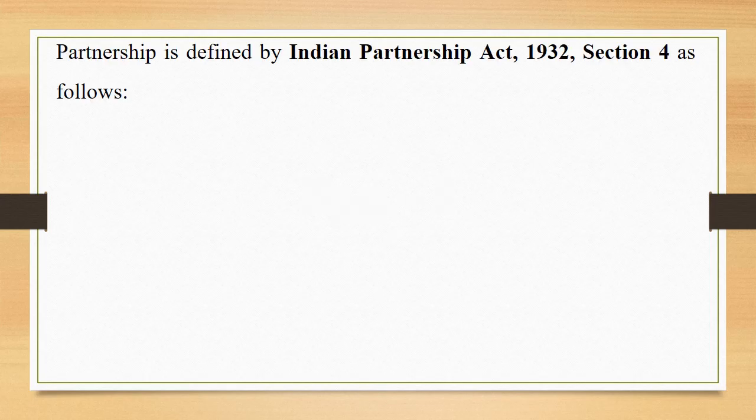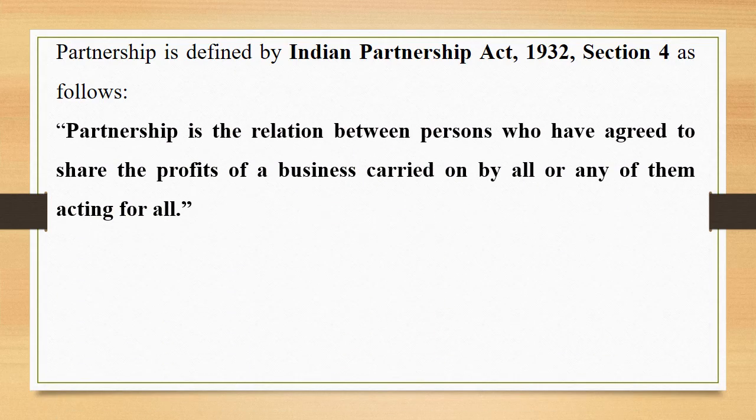Partnership is defined by Indian Partnership Act 1932, Section 4 as follows. Partnership is a relation between persons who have agreed to share the profits of a business carried on by all or any of them acting for all. This is a definition wherein you can see that the profits can be shared, of the business carried on by all or any of them acting for all. This is really a very important point.